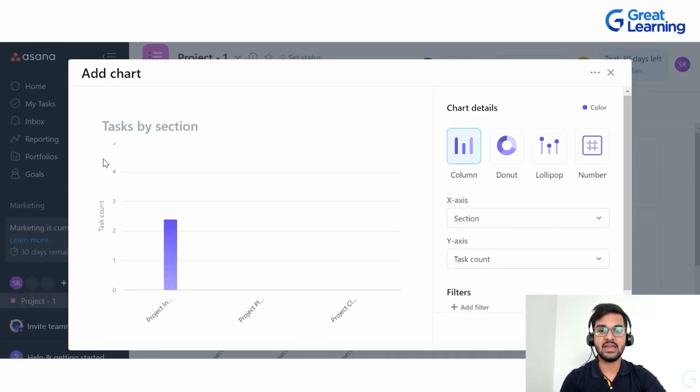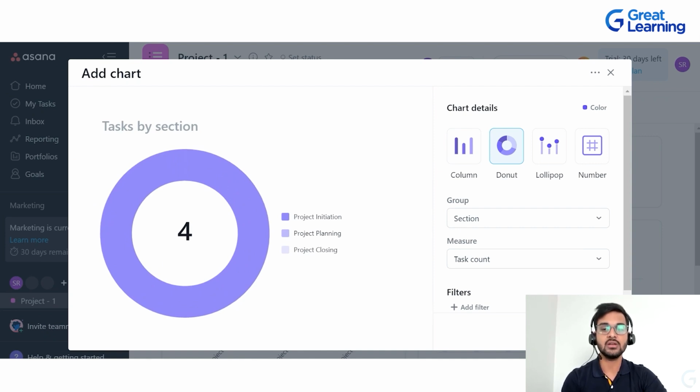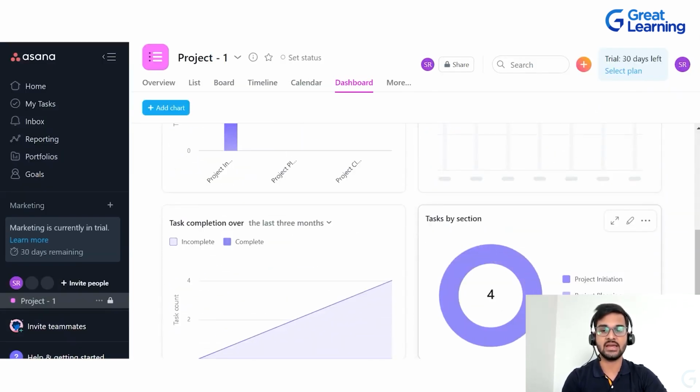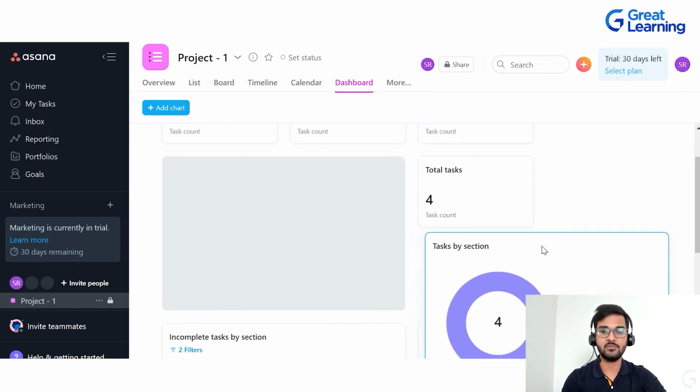Click on that and you will be able to add any of these charts. Let's say I want to add this chart. I'll click on this and I will click on create. As soon as you do that, you will be able to see a chart like this. If you want to drag it, you can again do that with the help of this button.